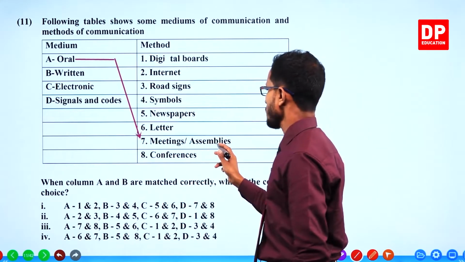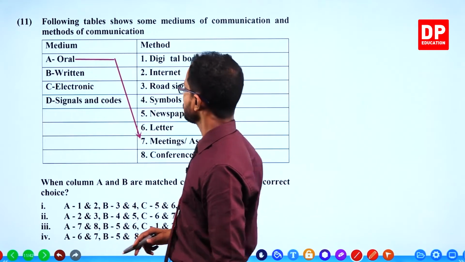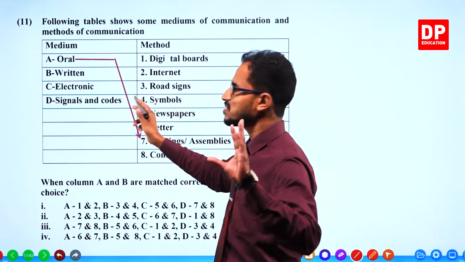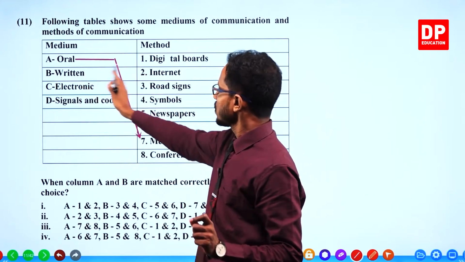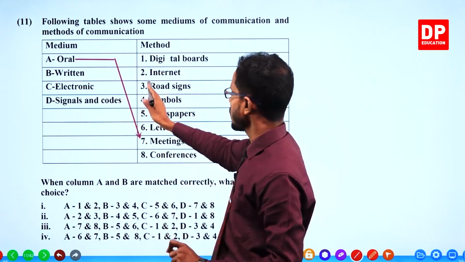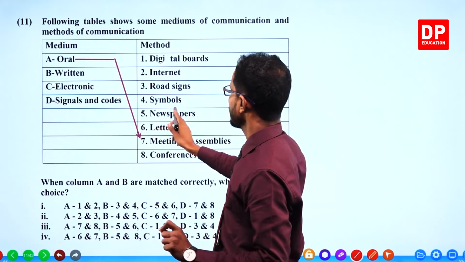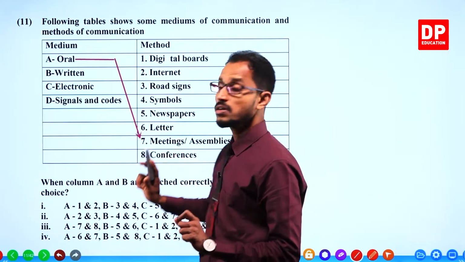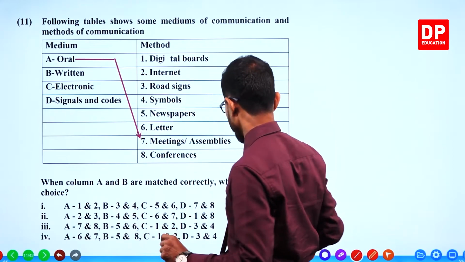Meetings and assemblies, yeah. Written. Digital boards, written, no. Internet, written. Road signs, not written. Symbols, newspapers, letters, written. Newspapers or letters.